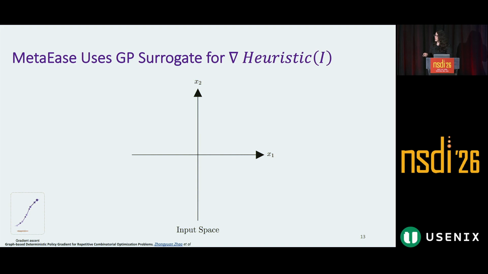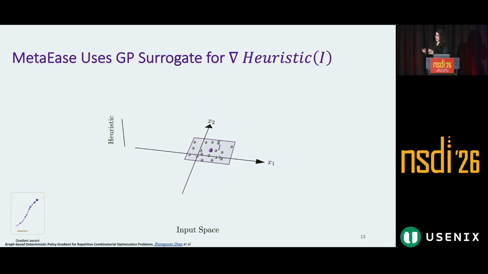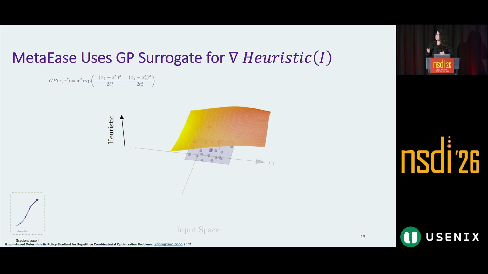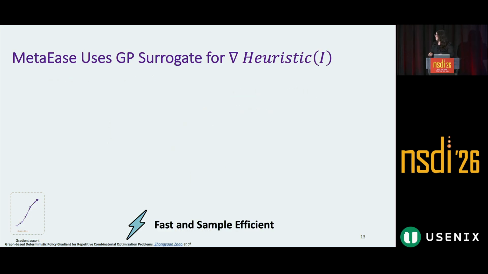Here's our input space. We have two dimensions, let's say x1 and x2. We are at some point I, and we want to measure the heuristic gradient at this point. We sample locally around I in a block. We run heuristic code on these samples, and we fit a Gaussian process on these samples. Then we use the analytical formulation of the gradient of Gaussian process to estimate the gradient of heuristic. This is a sample efficient and fast way to approximate the gradient of heuristic.